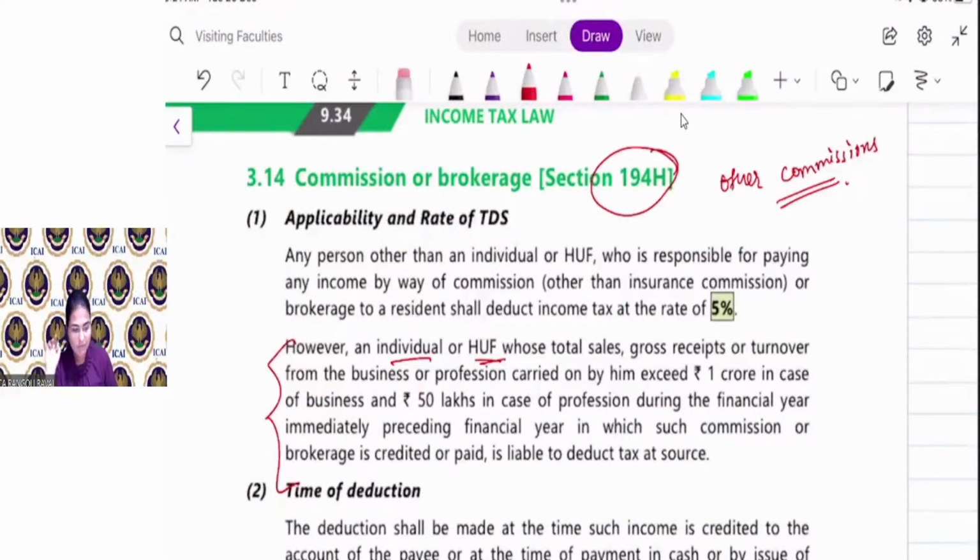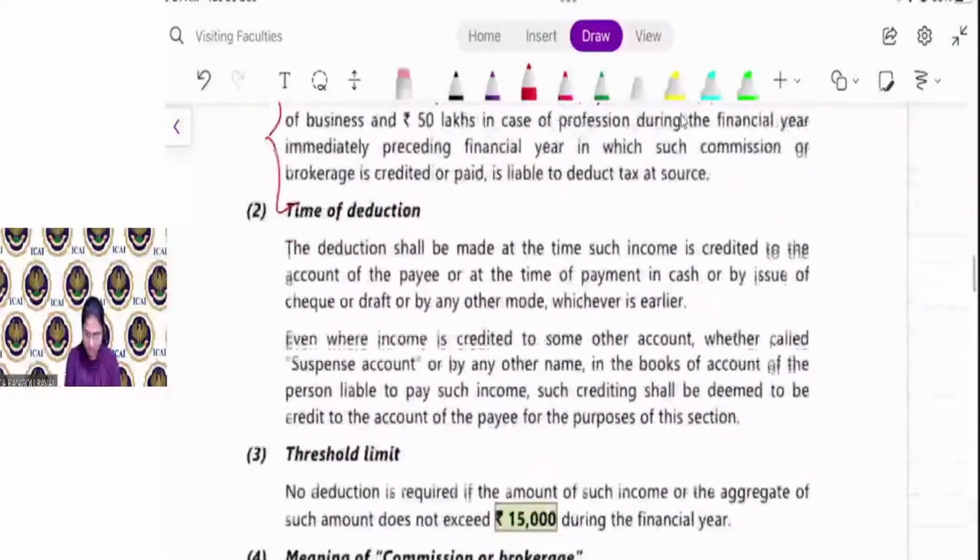Is that clear, everyone? Yes or no? It is very important, my dear friends, because in later part there are so many sections which are related to this. Very good. So here the rate of TDS is 5%. Time of deduction is payment or credit, whichever is earlier.